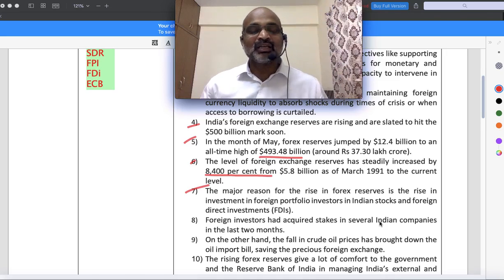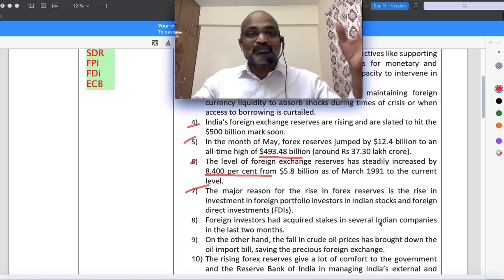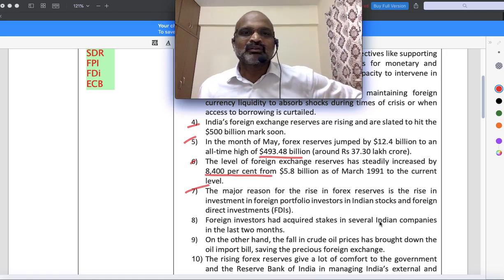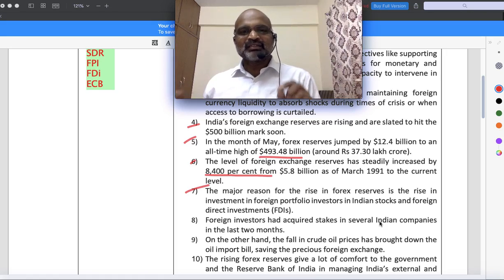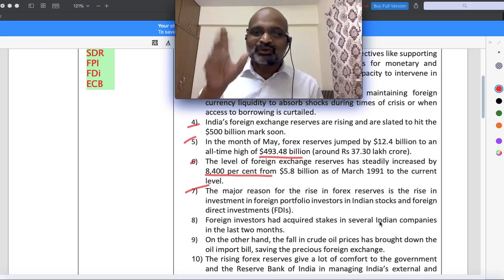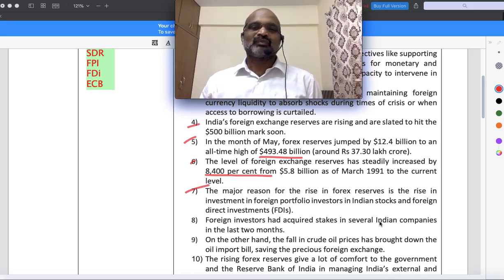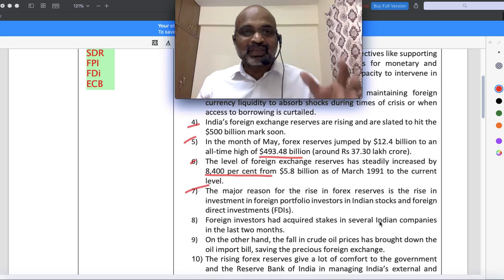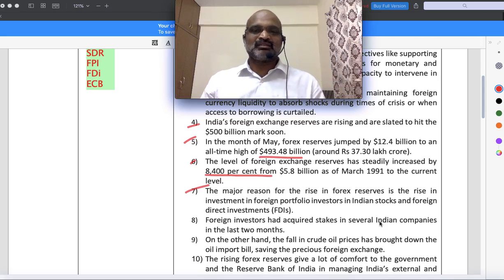That's a different story. But out of these things, which is actually a major factor which has contributed for us to have more foreign exchange reserves? Alright, see that the major reason for the rise in foreign exchange reserves is the rise in investment by foreign portfolio investors and foreign direct investment. So there are two things which are contributing a major chunk of foreign exchange reserves.